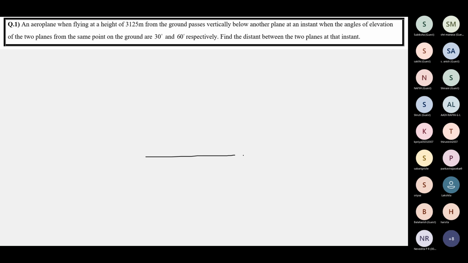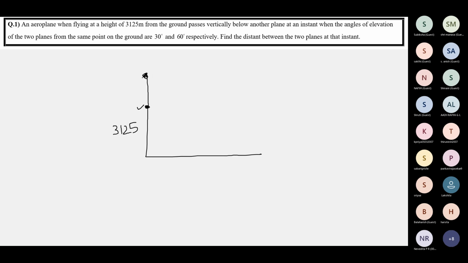So ground level, this is the position of the aeroplane, say, and its height is 3,125 meters. At an instant, this one is below another aeroplane, so something is above it. There's another aeroplane, and this aeroplane flies vertically below it.